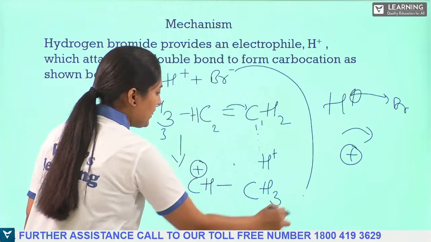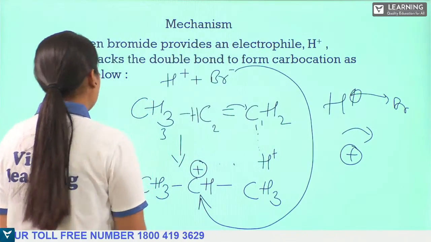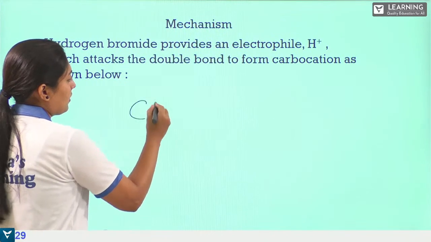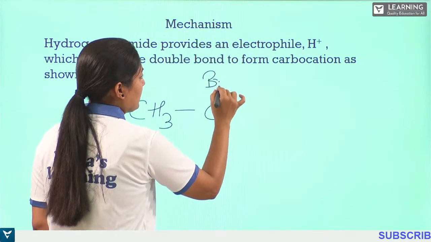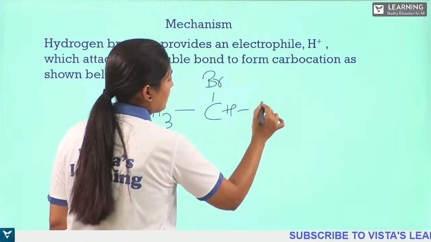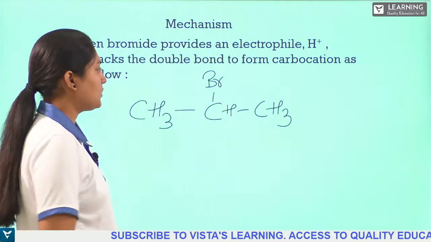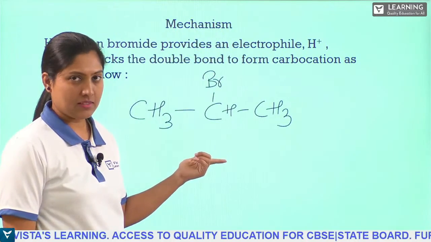So this bromine comes and attracts this carbon atom, and hence we get the product as 2-bromopropane. This is one thing, according to the Markovnikov's rule, we have this mechanism.